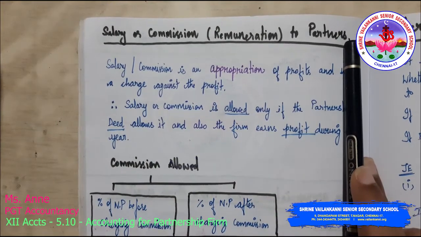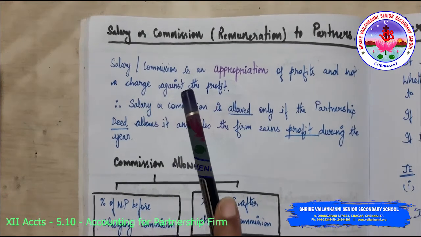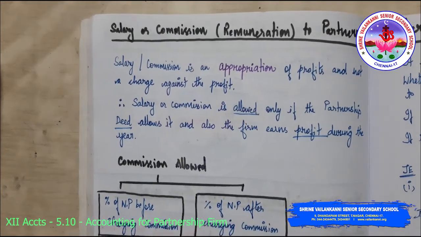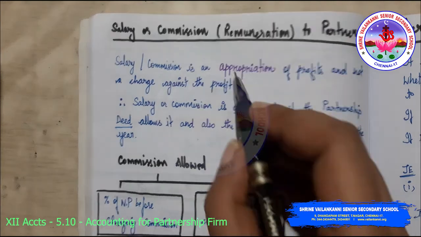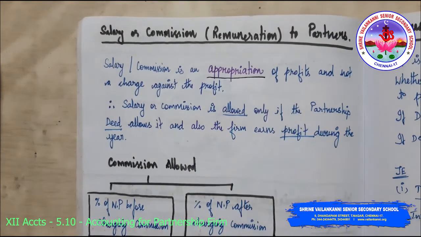This session we are going to look into problems related to salary or commission, remuneration to partners. We all know that salary or commission is an appropriation of profits and it is not a charge against the profit. So it is an appropriation of profits.